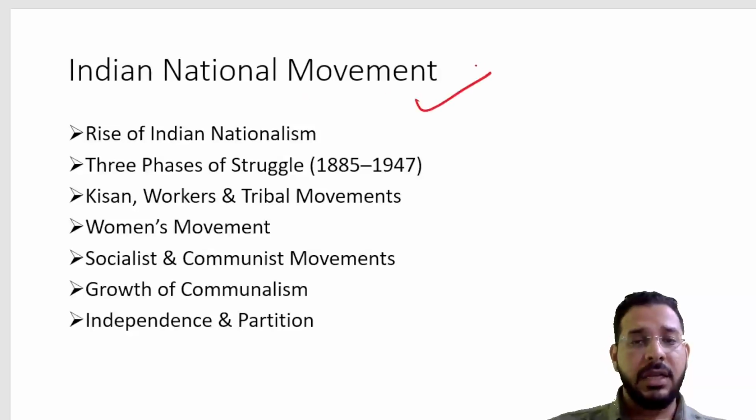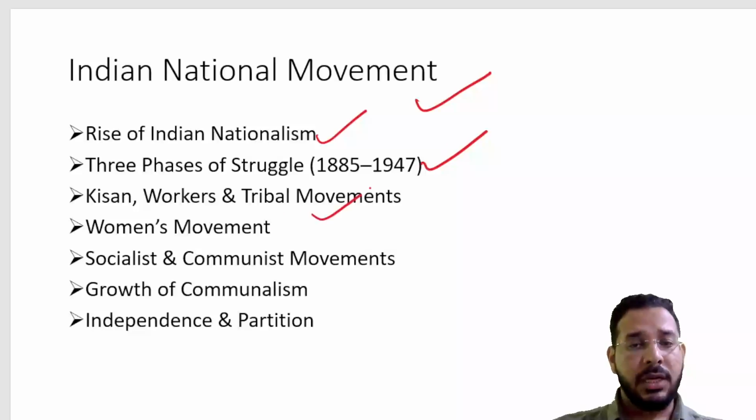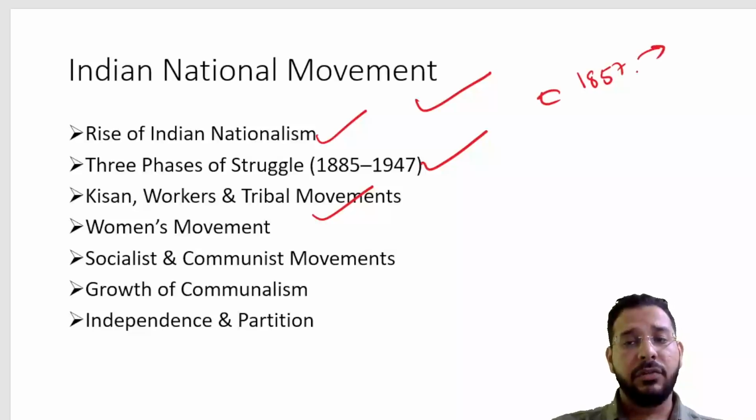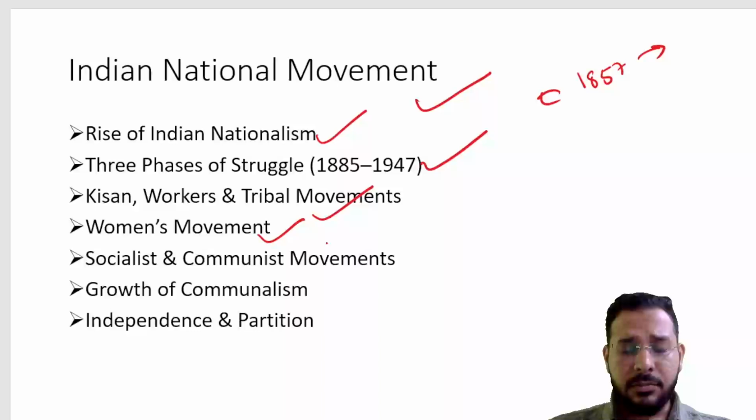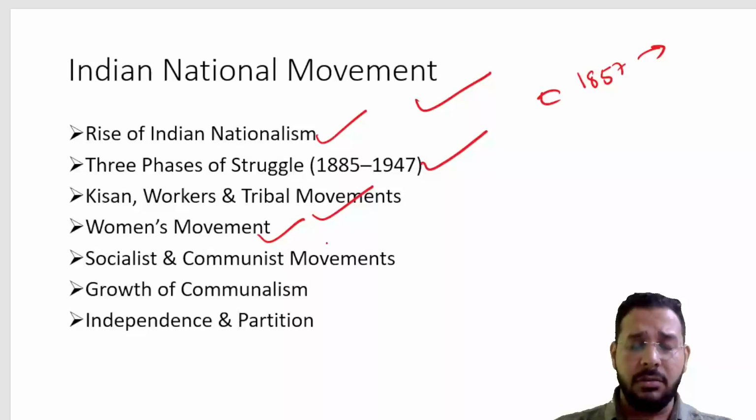Then we have the INC and the Indian National Movement. How did the national movement start? The different three phases of the movement. Before that, we had tribal and peasant movements before 1857 and after 1857. Then we have to see women's movements, the rise of Gandhi, and the Quit India movement. All those movements happened.